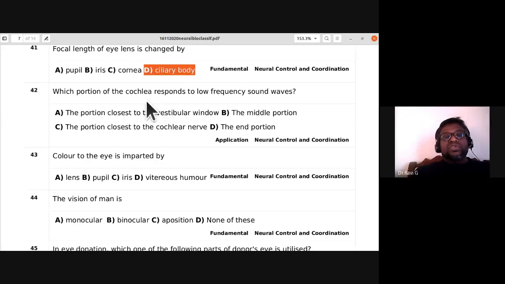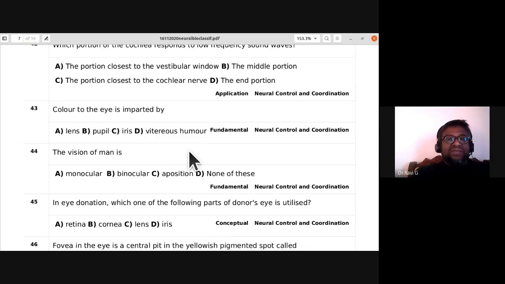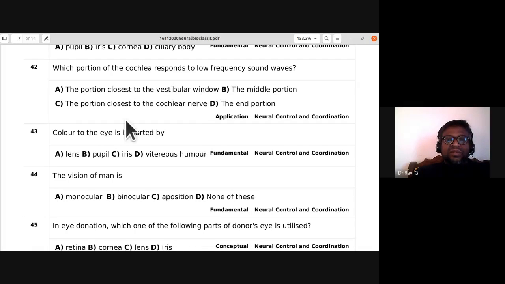So 42nd, the answer is C. The portion closest to the cochlear nerve is going to respond to low frequency sound waves. So 42nd, the answer is C.